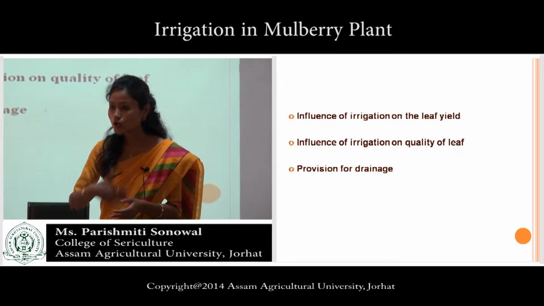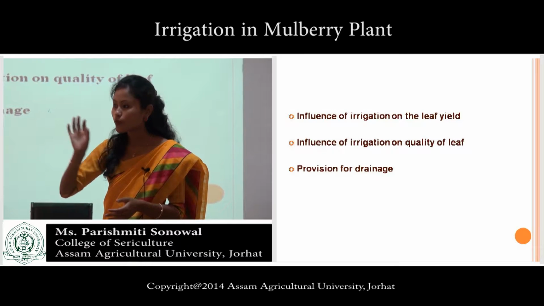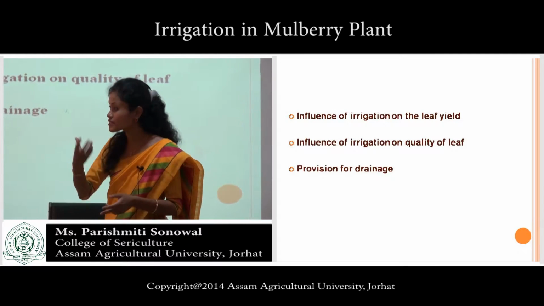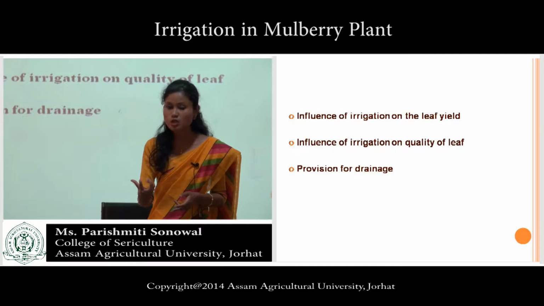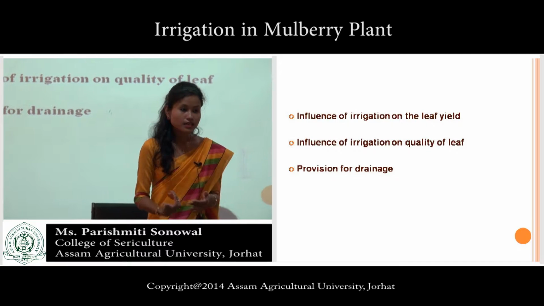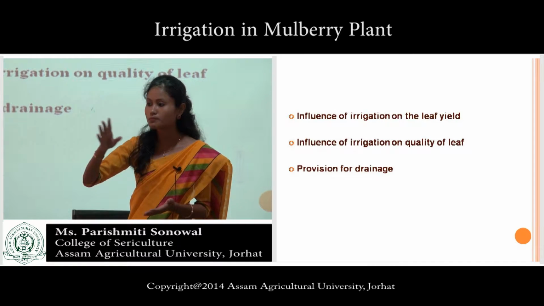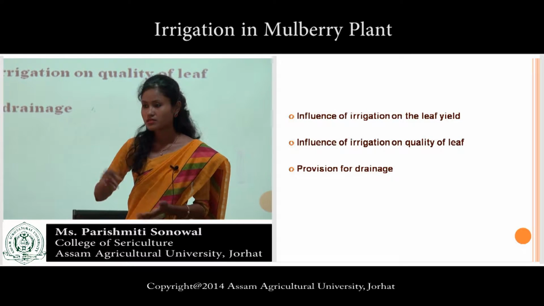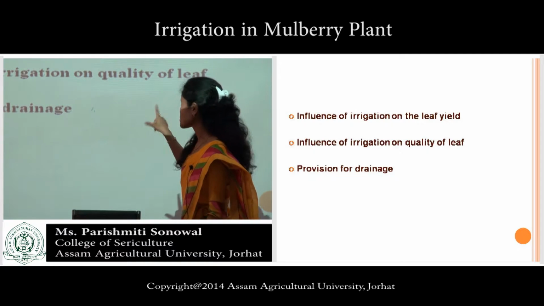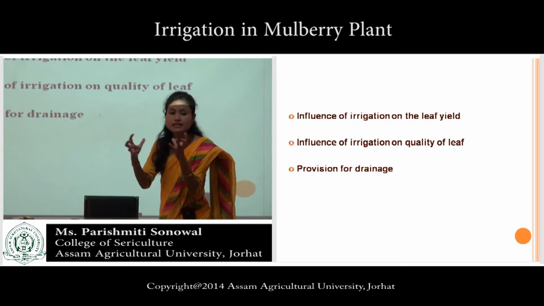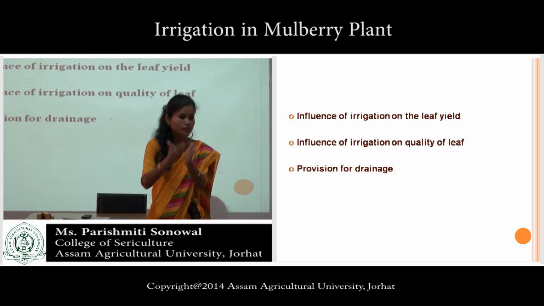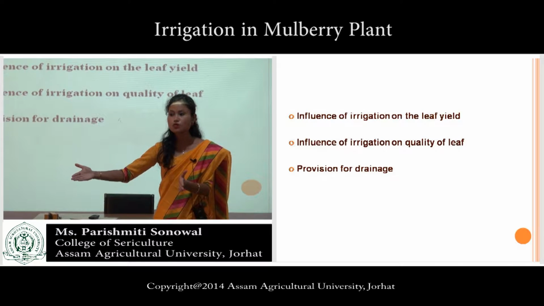The silkworm will grow vigorously. The weight of the silkworm larva will increase, and then the cocoon weight and shell weight will be higher. So this is the interrelation: irrigation to leaf and leaf to the silkworm larva.